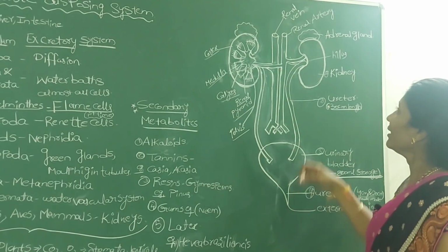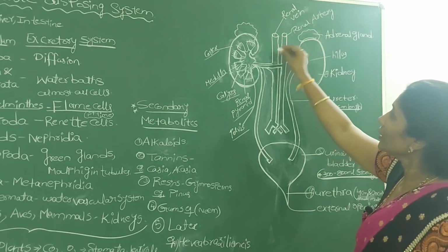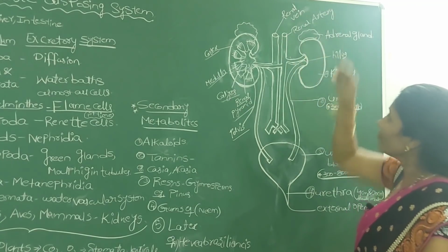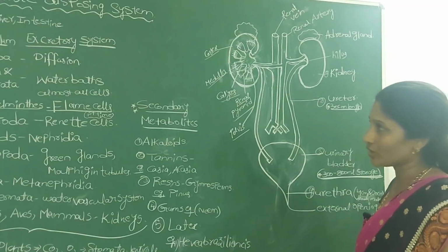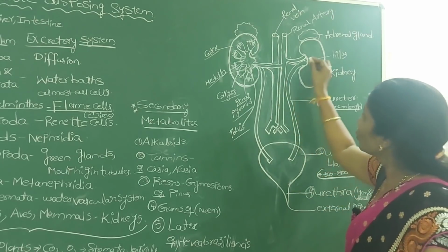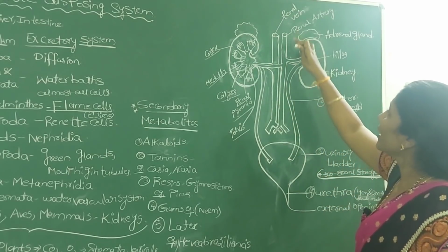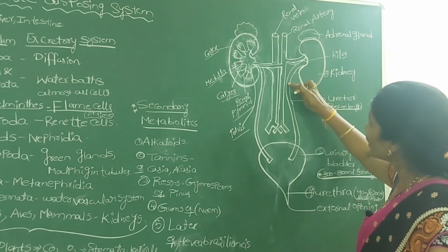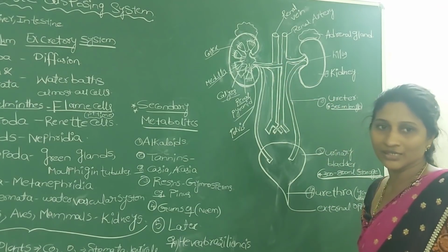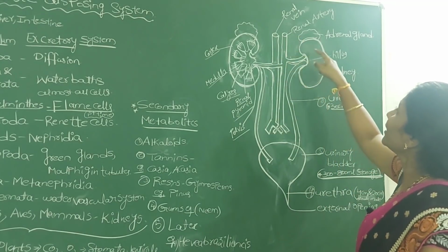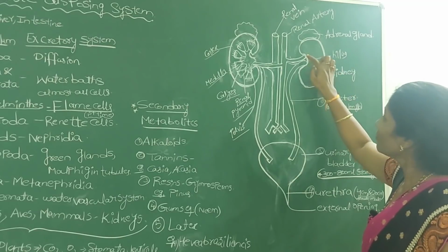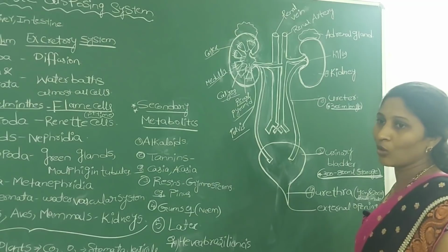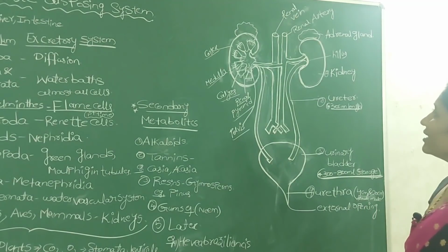There are two special blood vessels known as the renal vein and renal artery. Through the hilus of the kidney, the renal artery enters into the kidney, and at the same time, through the hilus, the ureter and renal vein exit. The renal artery enters the kidney through the hilus, this notch-like structure, which is actually the opening of the kidney.